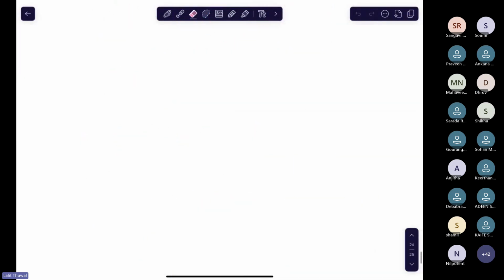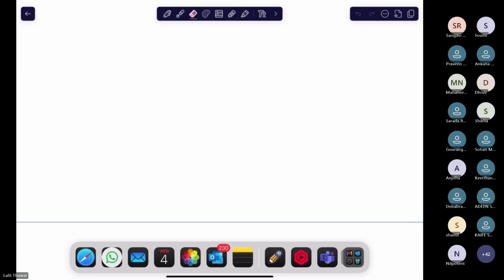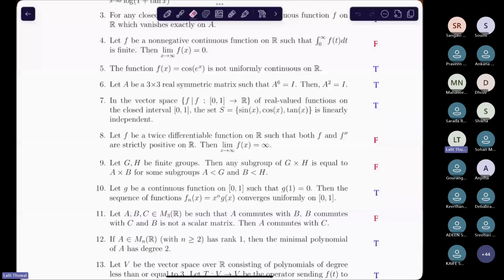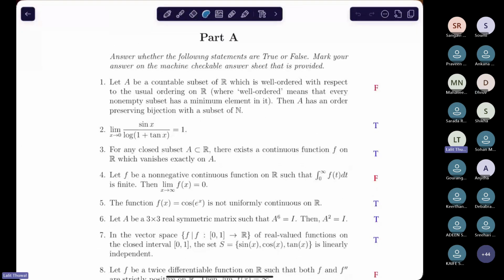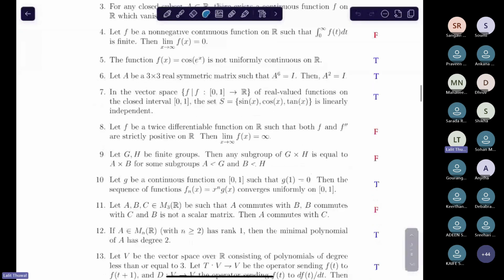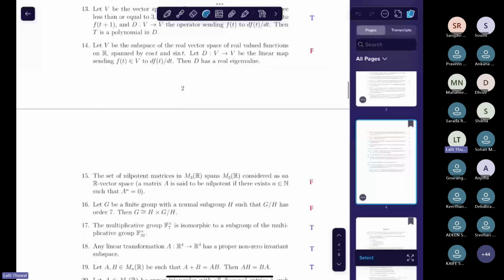Because I have to paste here the 2018 exam. Okay, let's start. This is the TIFR 2018 exam, and we would solve this today. Let's start from question 1. I will give you a chance to think about each problem. So let us solve the first problem.